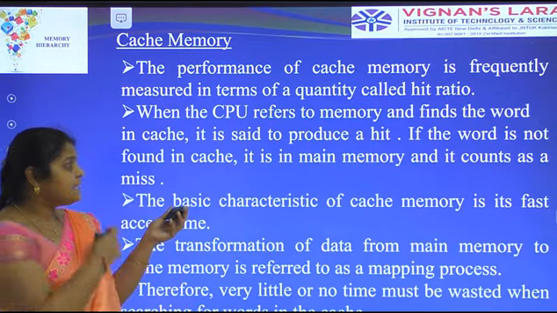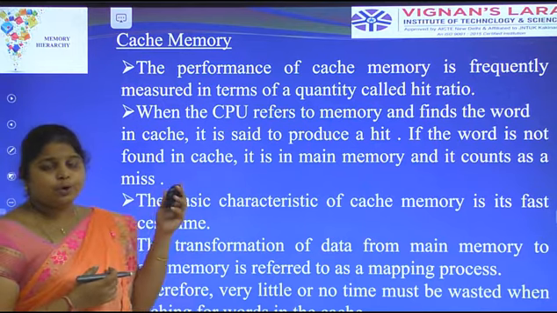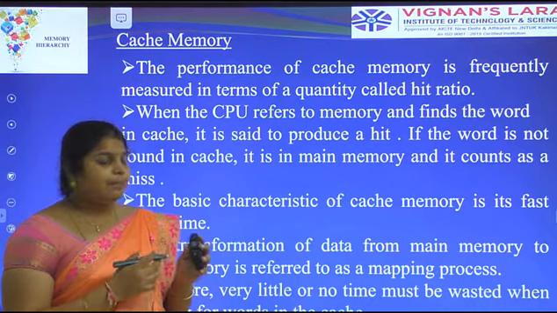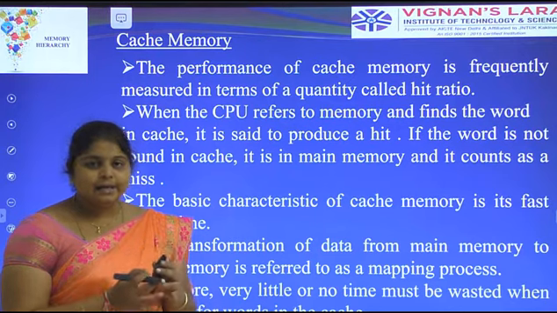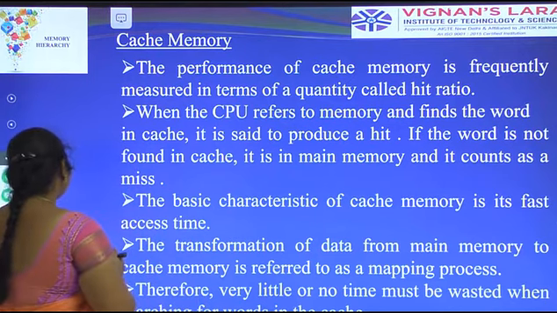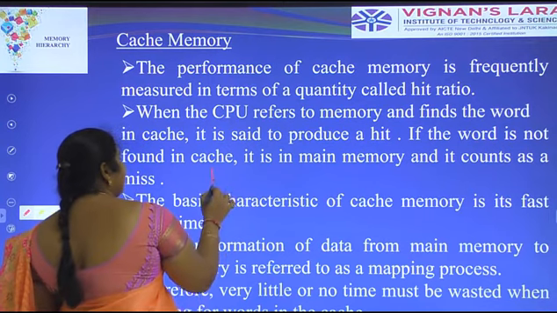When the CPU refers to memory and finds the word in the cache, it is called a hit. That is known as the hit ratio. Whenever the data is not found in the cache, it is known as a miss.